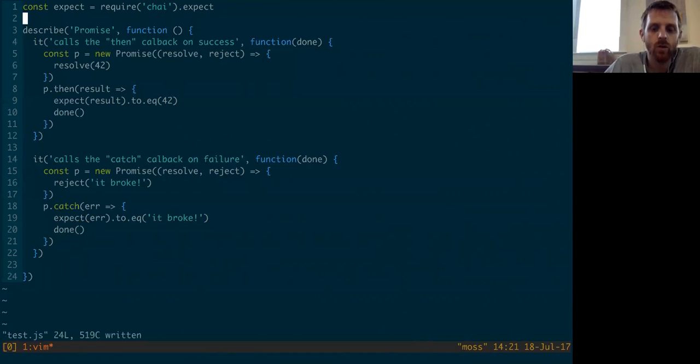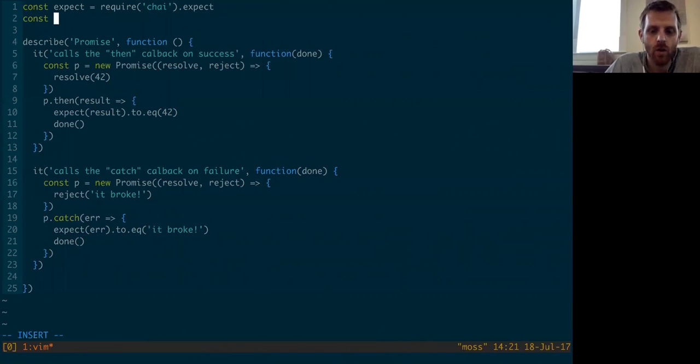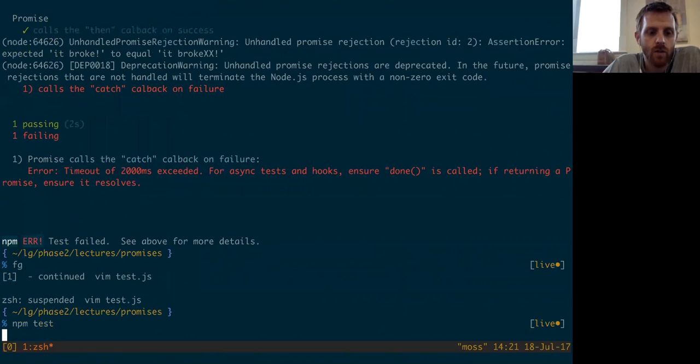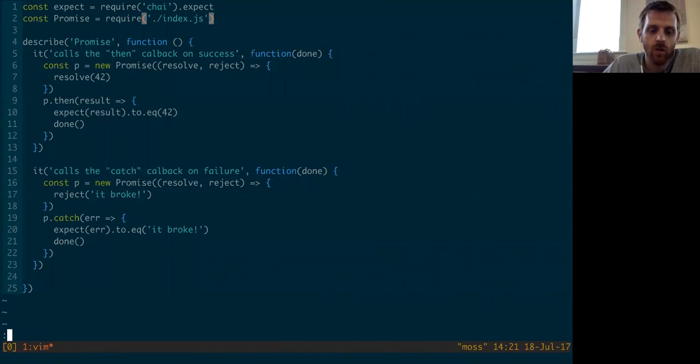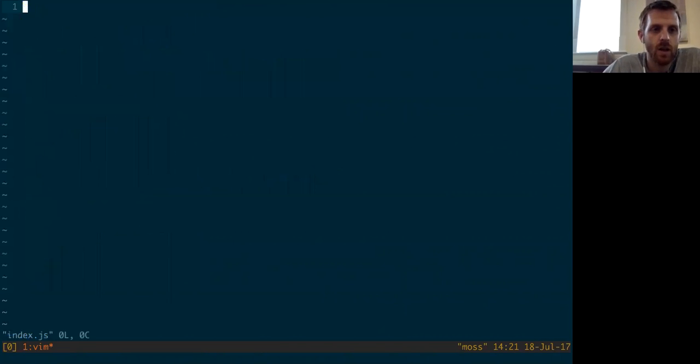Let's go stick it in, create our own promise. We'll set that equal to require, and we'll just put it in an index file in the same directory. So now if we run these tests, promise is not a constructor, right? Because we've overwritten promise with something else that is not a constructor, probably undefined. So let's go and take a look at index.js. It's just an empty file.